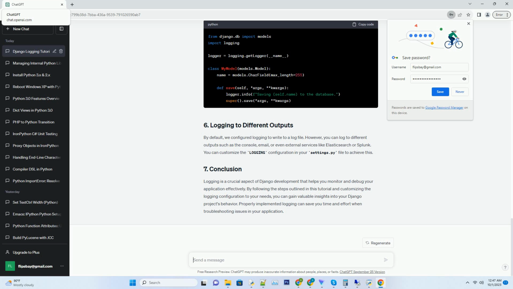Logging is a crucial aspect of Django development that helps you monitor and debug your application effectively. By following the steps outlined in this tutorial and customizing the logging configuration to your needs, you can gain valuable insights into your Django project's behavior. Properly implemented logging can save you time and effort when troubleshooting issues in your application.